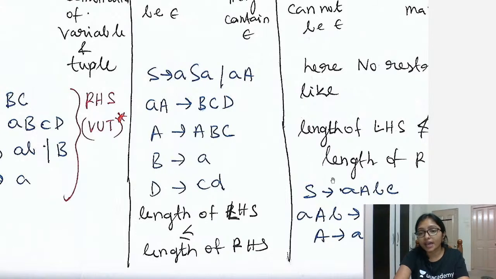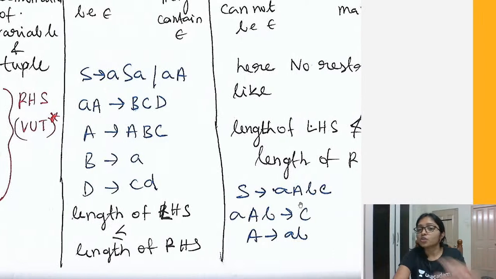See, here it is 1 letter and here it is 4 letters, here it is 3 letters, here it is 1 letter. So no restriction. Here you can see, here it is 1, here it is 3, here it is 2, here it is 3. But here you can see, the left hand side is 3 but the right hand side is 1. So no restriction is there. That's why we are telling this is unrestricted. Here we are not following any rule, anything can be there. That is called the unrestricted grammar.